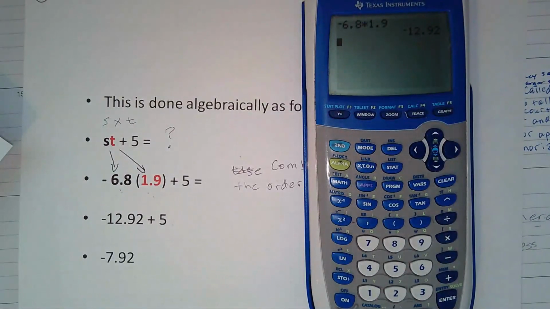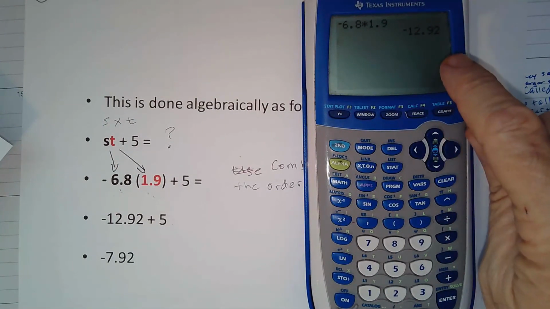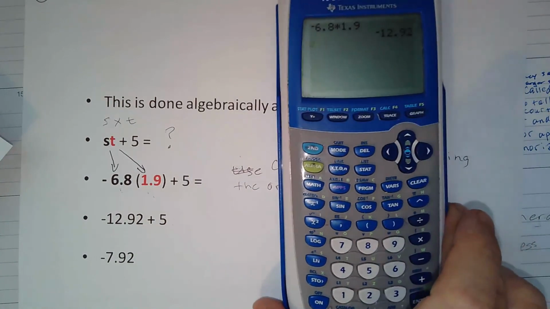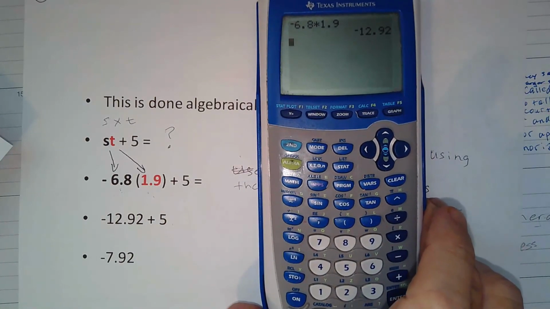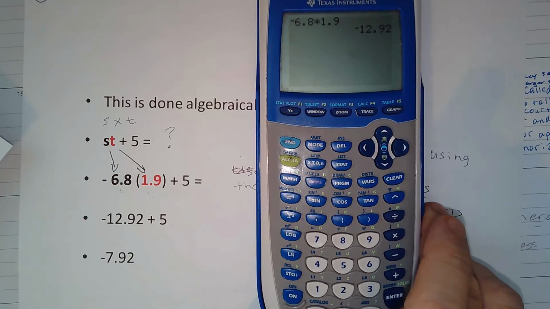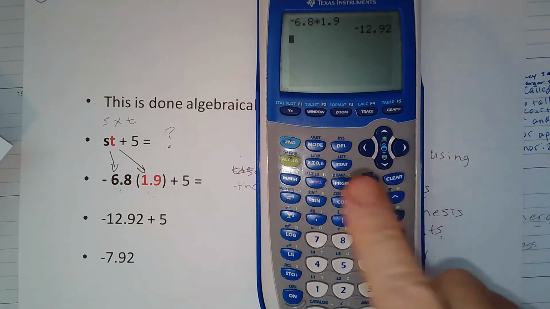And as you should be able to see here, that is negative 12.92, which is what is down here too. Let me see if I can bring this over a little bit and you can see it better. Okay, there it is, negative 12.92. All right, and then the next thing we're going to do is we're going to add 5 to it.